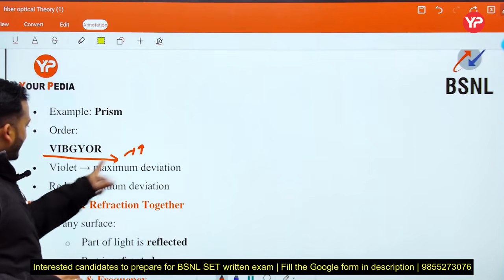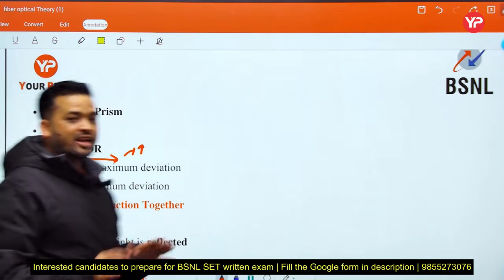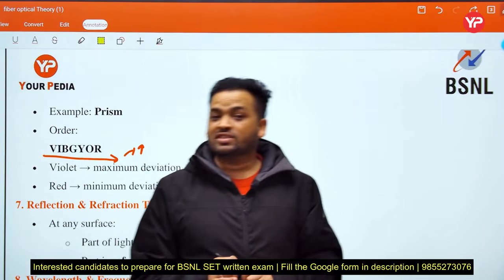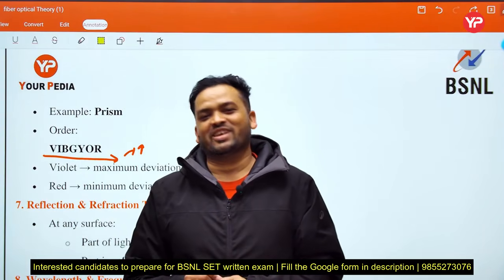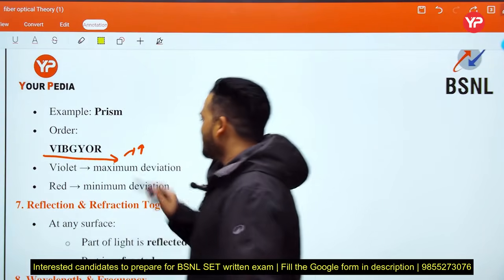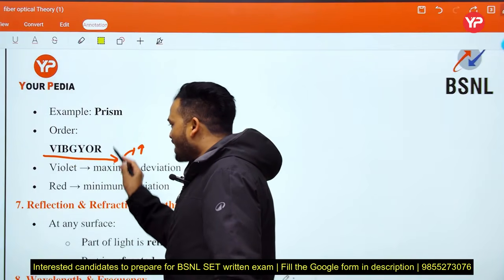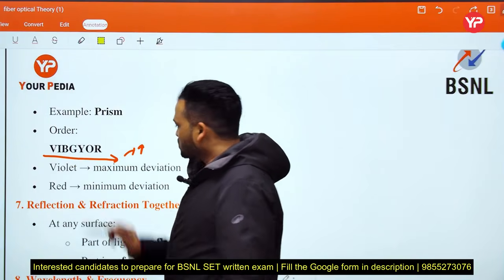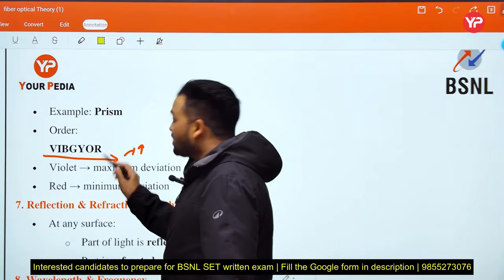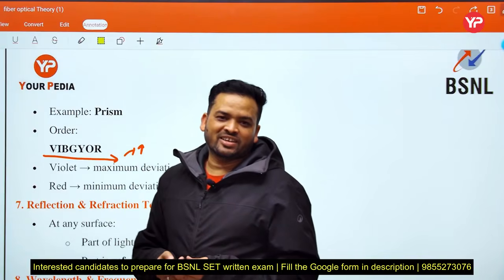Violet has maximum deviation, because deviation of light is inversely proportional to the wavelength. Red color has the maximum wavelength, so red color deviates less.